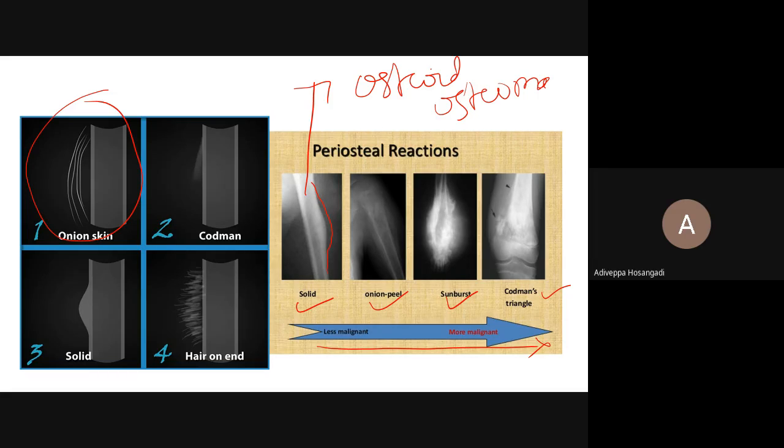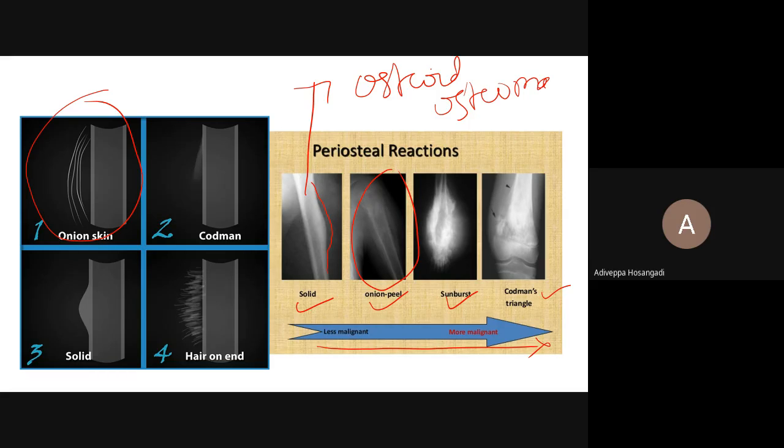Why onion peel kind of periosteal reaction happens is the tumor grows intermittently. In Ewing sarcoma, which is a hallmark of onion peel periosteal reaction, it doesn't grow continuously. It grows fast, necroses, then again it grows. So whenever it grows and lifts the periosteum, you will get the periosteal reaction. When it is necrosed and regressed for a while, there is no reaction. So if it grows intermittently, that's why you get onion peel appearance. I don't know if you are able to appreciate here.